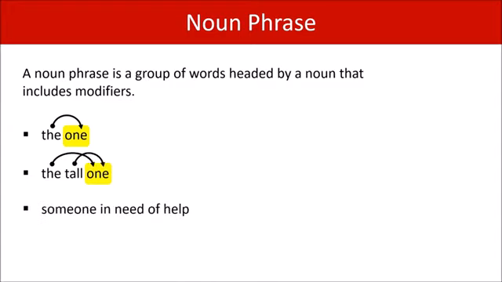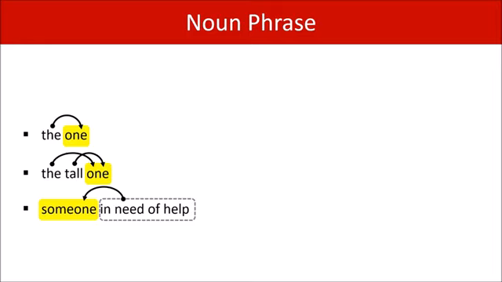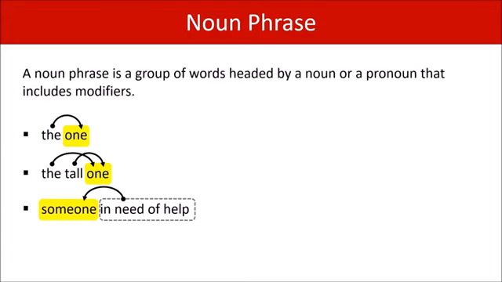Here's another example. Someone in need of help. Well, someone is a pronoun and it's being modified by this prepositional phrase. So this is a noun phrase. So that means our definition is not quite accurate. Let's change it. A noun phrase is a group of words headed by a noun or a pronoun that includes modifiers. Okay.